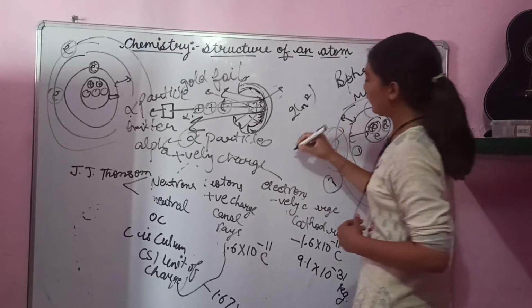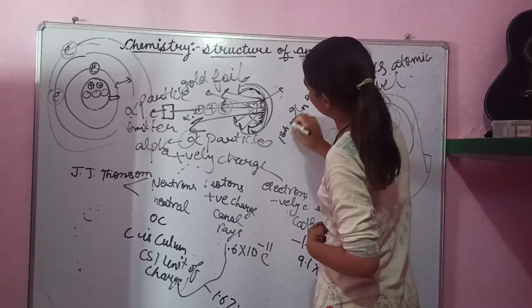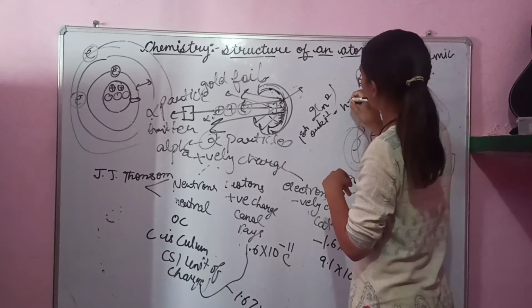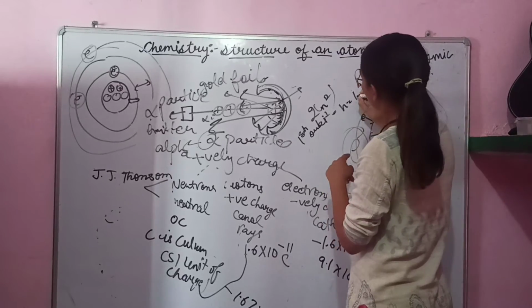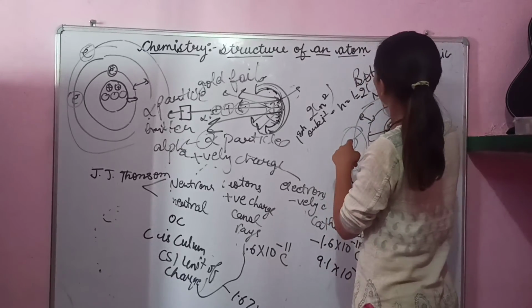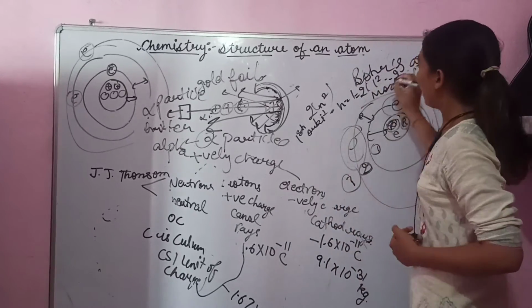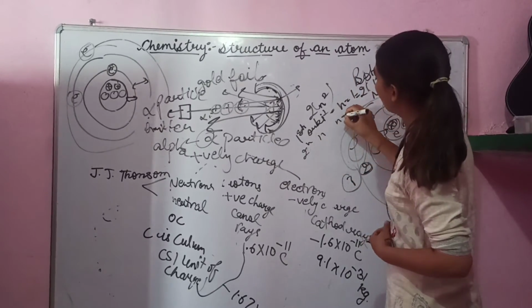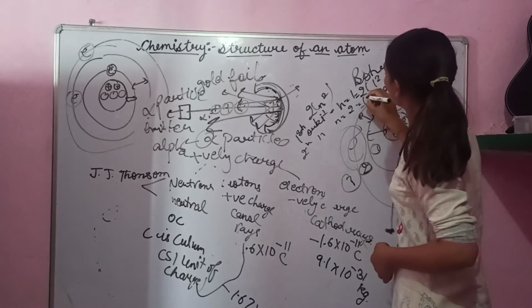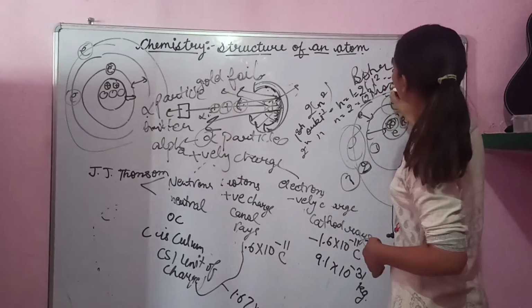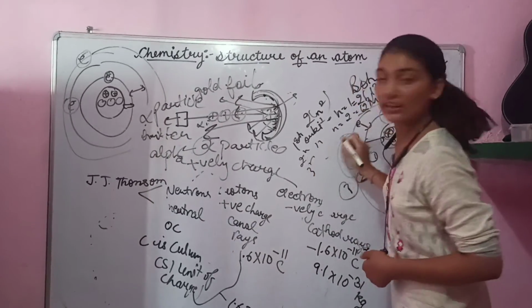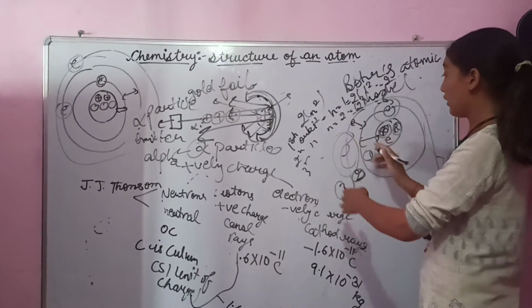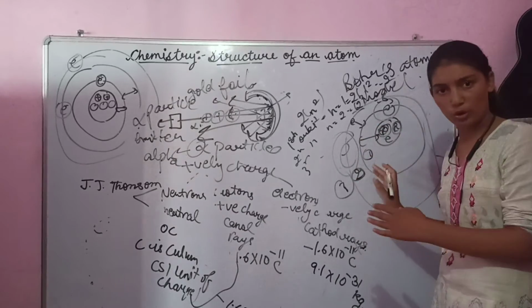For the first orbit, n is equal to 1, so 2 times 1 square is equal to 2. We have 2 electrons. Next, the second orbit, n is equal to 2, so 2 times 2 square is equal to 8. Third orbit and so on. This is a magical formula to find the maximum number of electrons in an orbit.